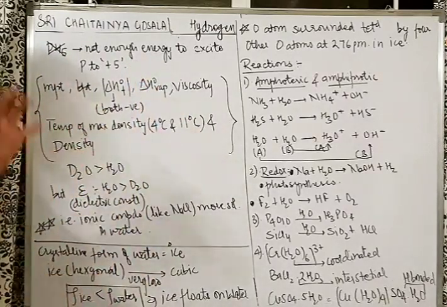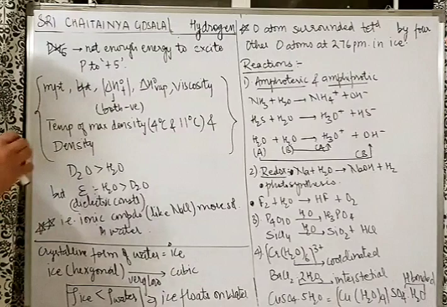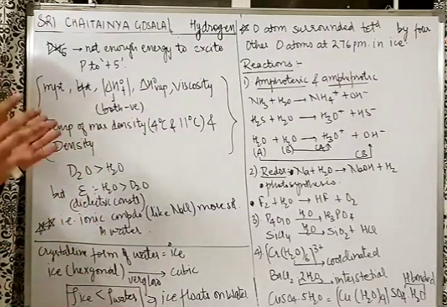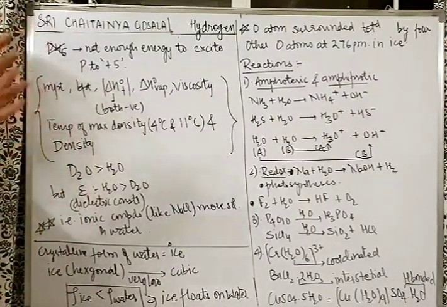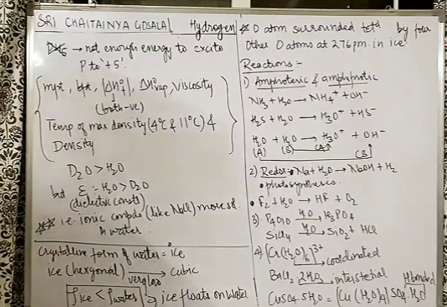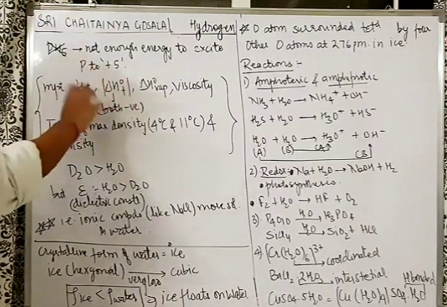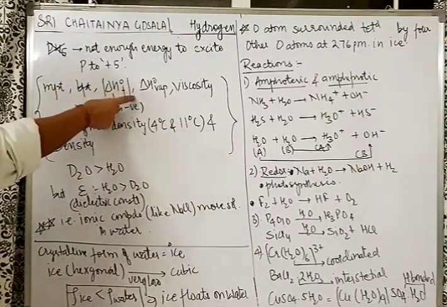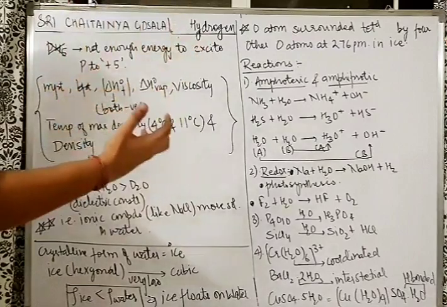That means when they are formed, the energy gets released. When they are formed from their native elements, from their standard state, that means H2 plus O2 giving water, D2 plus O2 giving D2O, these reactions are exothermic. So both the enthalpies of formation are negative, but I am comparing the magnitude. That is, which one releases more energy?